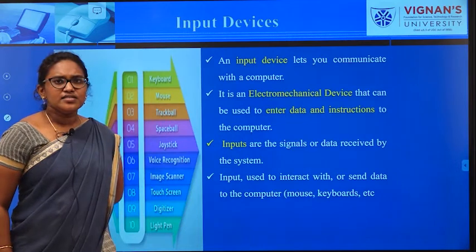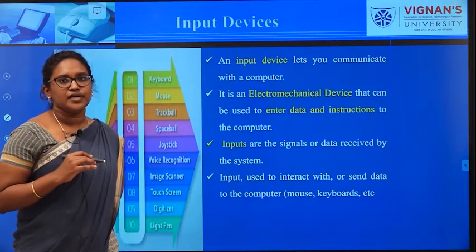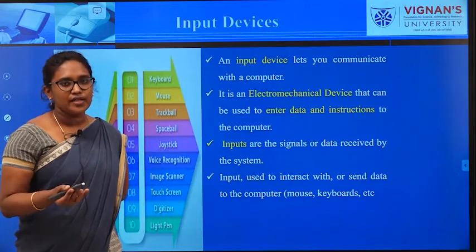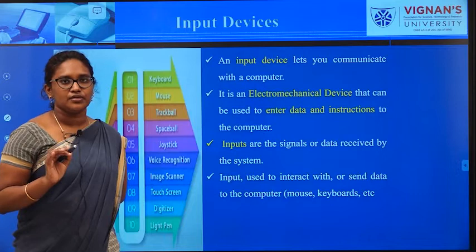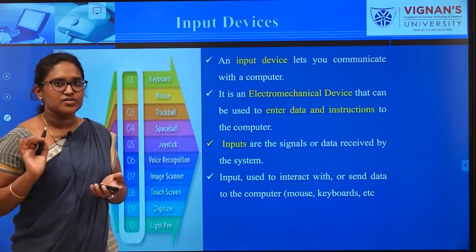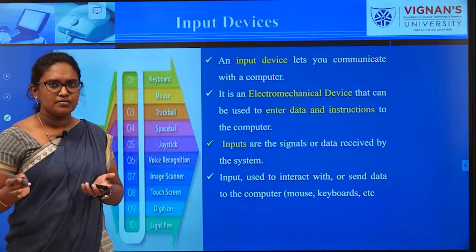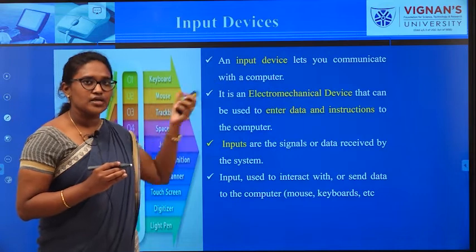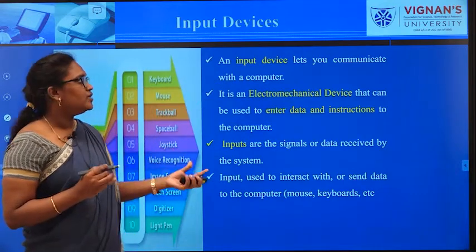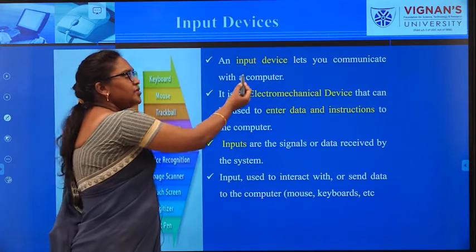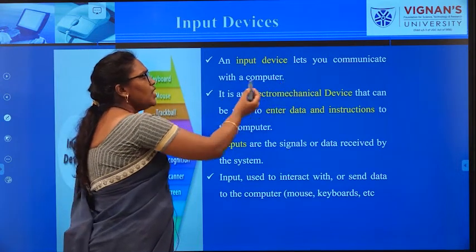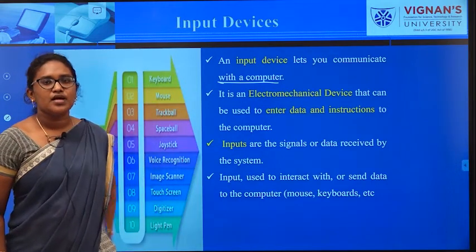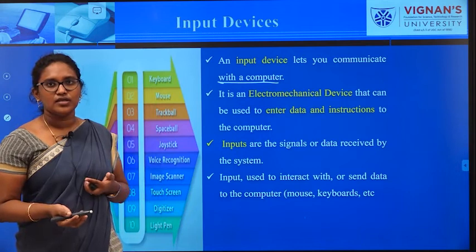First one, what is the meaning of an input device? Whenever we want to perform any kind of work with the computer, we need an input device such as a keyboard or a mouse. Yes or no? That means in order to give a task to the computer, we need an input device. So an input device lets you communicate with a computer. Communicating with a computer means nothing but interacting with a computer.